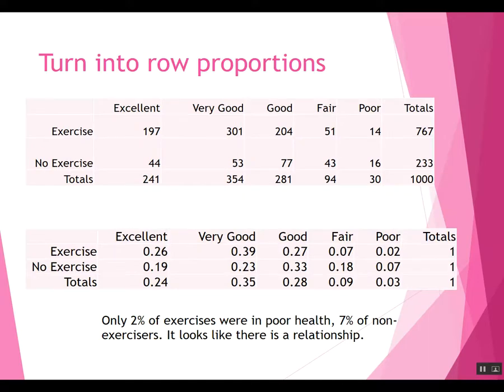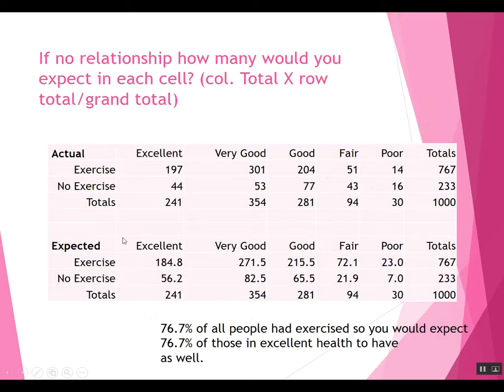Make the table of row proportions. So again, once you have the data, you look at each section and find out what proportion of its row it is. And then challenge yourself to see if you can get these expected values. Row total times column total over grand total is the expected.